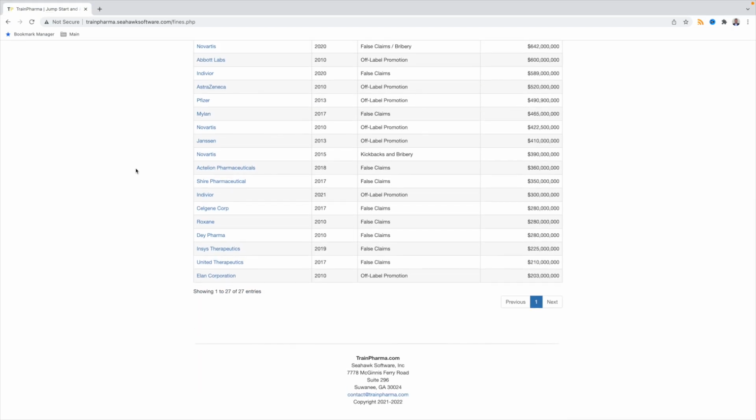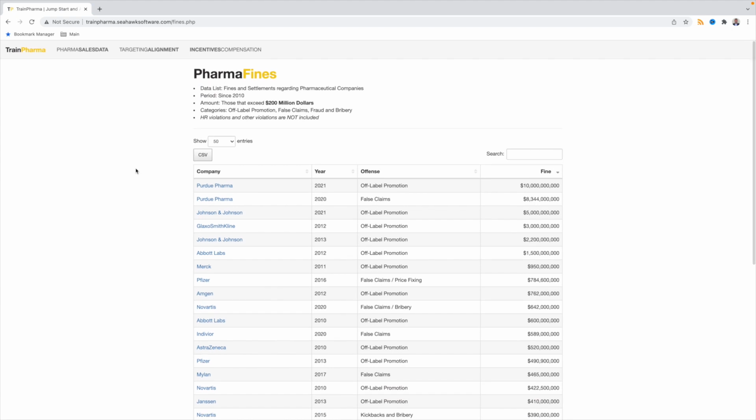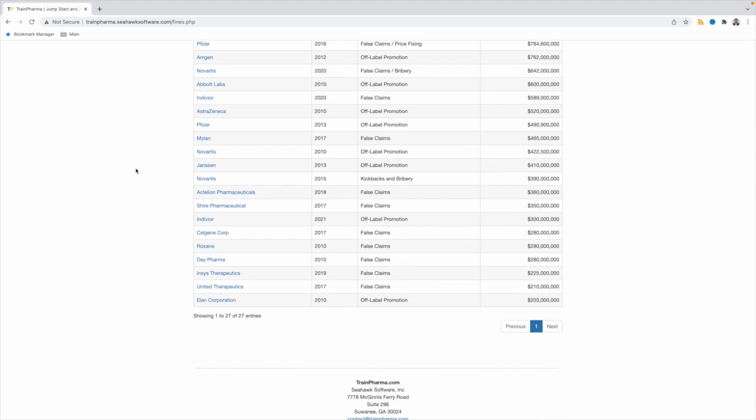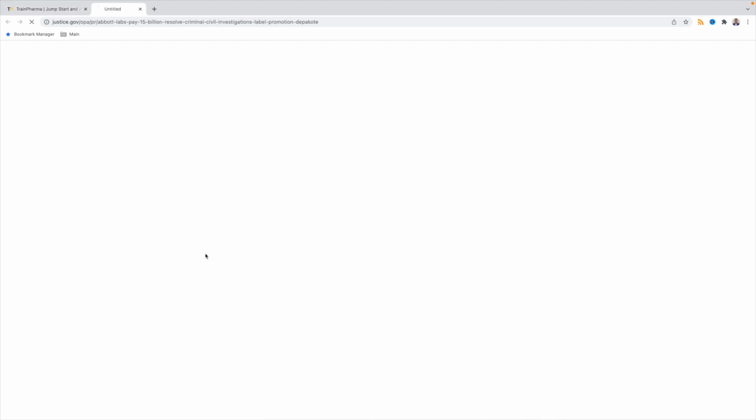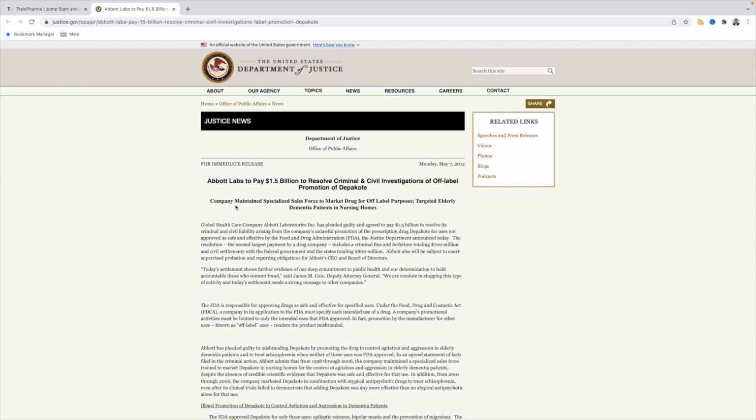There's 27 fines that exceeded $200 million in the last 11 years. The one I want to focus on specifically is this Abbott Labs case, off-label promotion of Depakote, what we just discussed with our SPL, our product label. And it's a $1.5 billion case. At its time in 2012, it was the second largest payment of all time made by a pharma company.